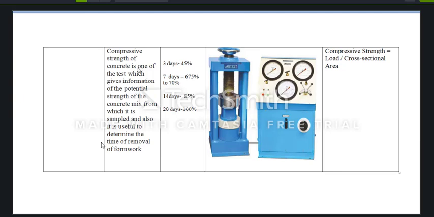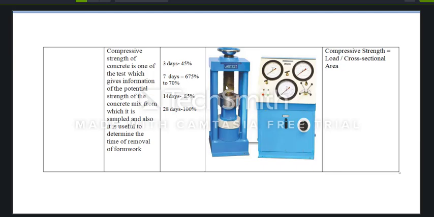Compressive strength of concrete is one of the most important tests because it gives information on the potential strength of the concrete mix from which it is sampled, and also it is useful to determine the time of removal of formwork.